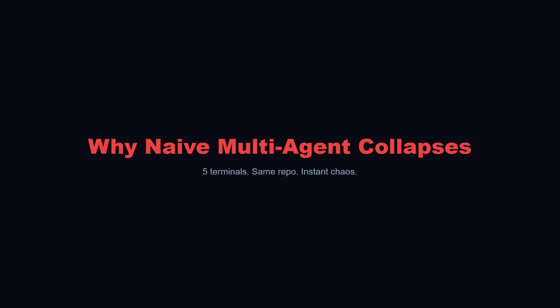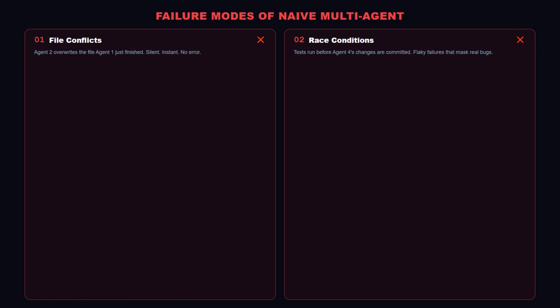Here's what most developers do when they want multiple agents. They open 5 terminals. They point all 5 at the same repo, and they wait. What happens next is predictable. Agent 2 overwrites the file Agent 1 just finished. Agent 3 runs the tests before Agent 4's changes are committed.